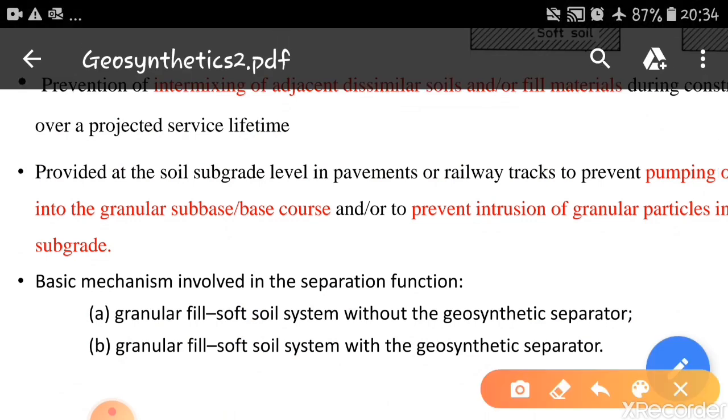The basic mechanism involved in the separator function: we have to remember two cases, the granular fill and soft soil system without the geosynthetic separator, and the granular fill and soft soil system with the geosynthetic separator. In the two diagrams we see what will happen if we don't provide the geosynthetic separator and if we provide it. This is the mechanism involved in the process called separation.